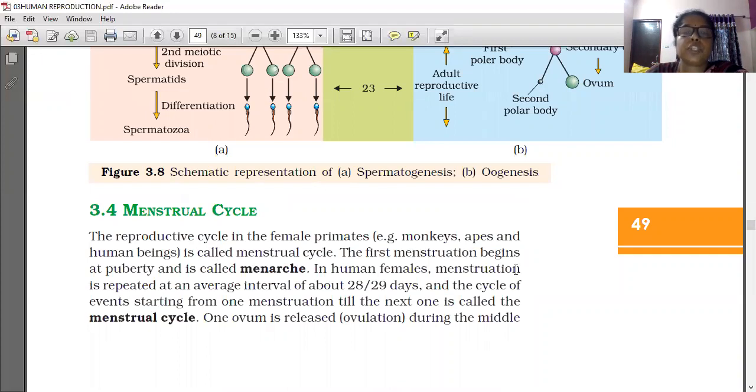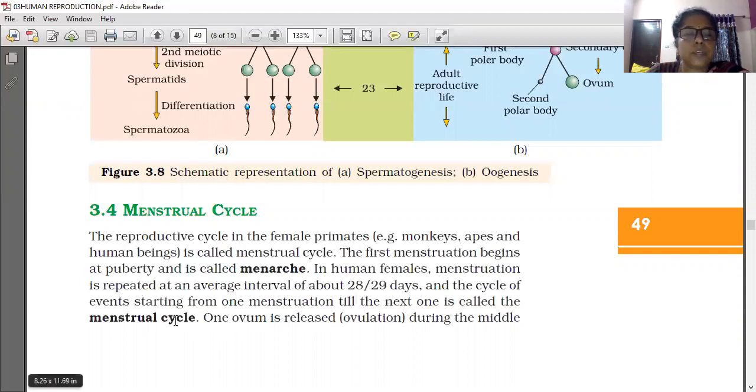The first menstruation begins at puberty and is called menarche. The first menstruation begins after attaining the adult stage, puberty. Biologically, this adult stage where reproduction starts is called puberty. So the first menstruation that begins at puberty is called menarche. In human females, menstruation is repeated at an average interval of about 28 or 29 days.